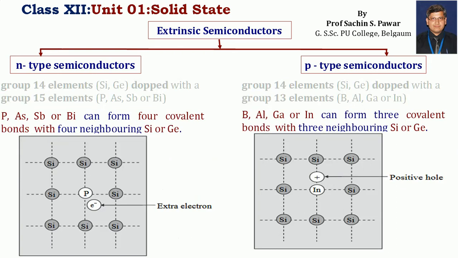Thus it is clear, for the n-type semiconductor, phosphorus, arsenic, antimony, bismuth can form 4 covalent bonds with 4 neighboring silicon and germanium, whereas in the p-type semiconductor the impurities boron, aluminium, gallium, indium can form 3 covalent bonds with the neighboring silicon and germanium.